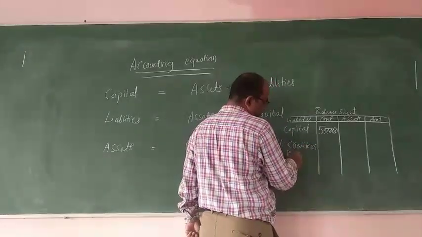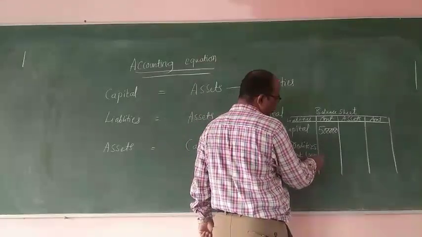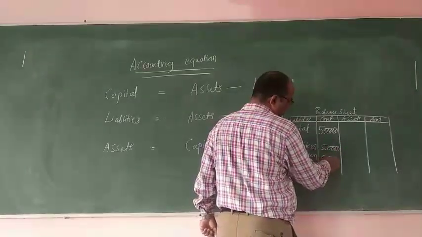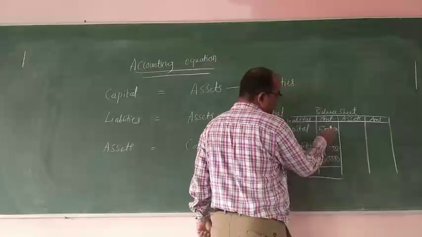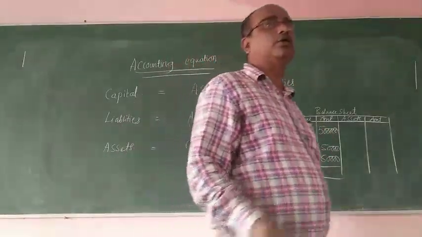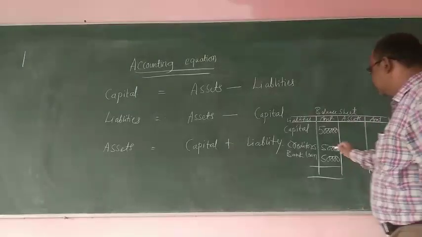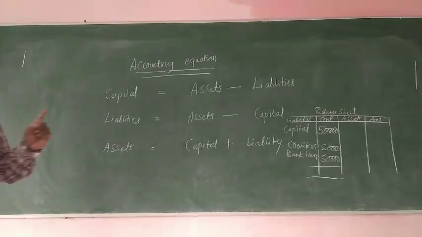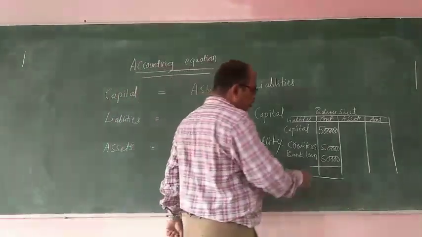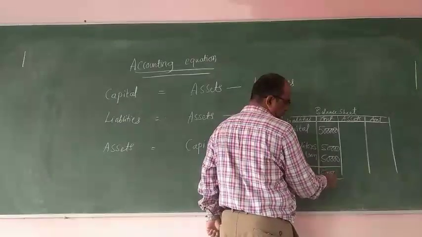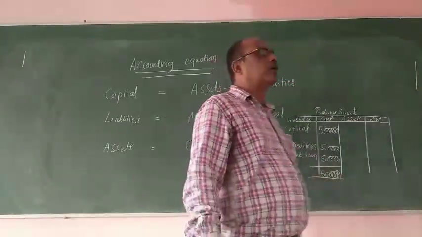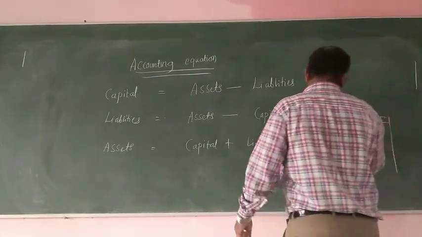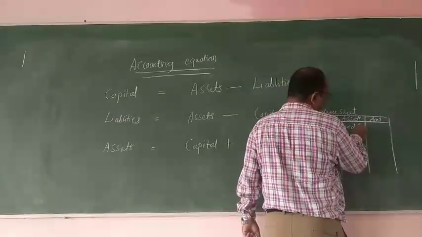So here creditors, bank loan or any other loan will come here. Let us consider this is 50,000 and this is 50,000. So your capital is how much? How much you have invested? 5 lakh. And you are supposed to give how much to the outsiders? 1 lakh. Altogether, liabilities plus capital is equal to how much? 6 lakh. On the asset side, you will show all the assets of your business like land, building, machinery, land and building.